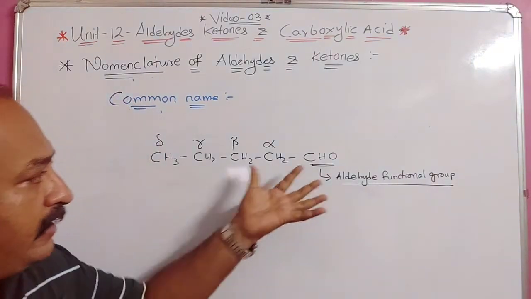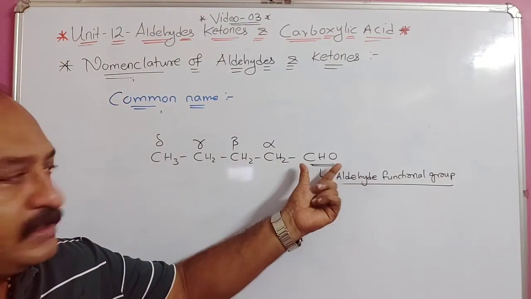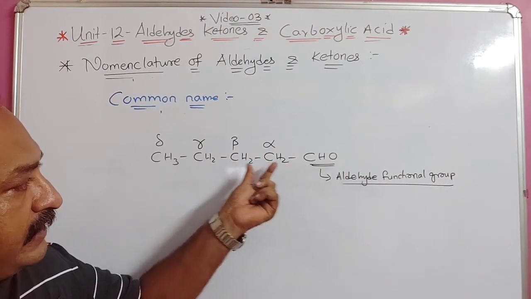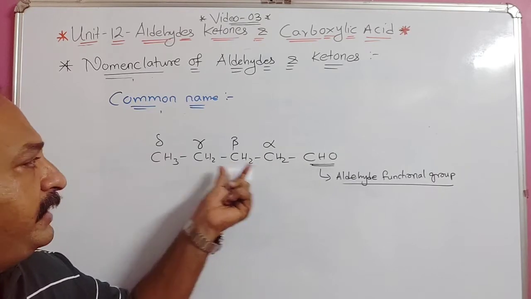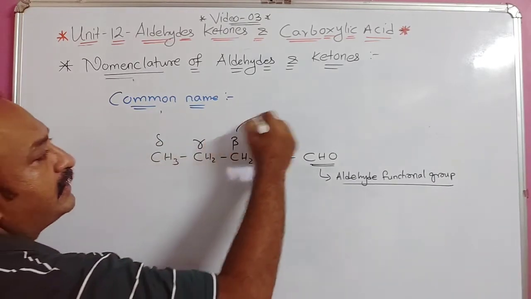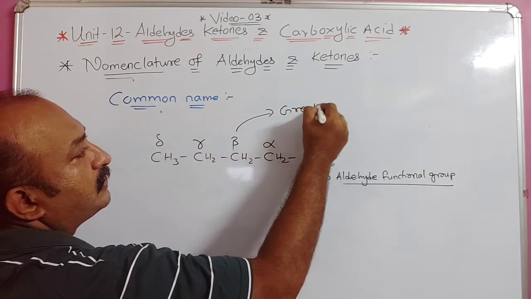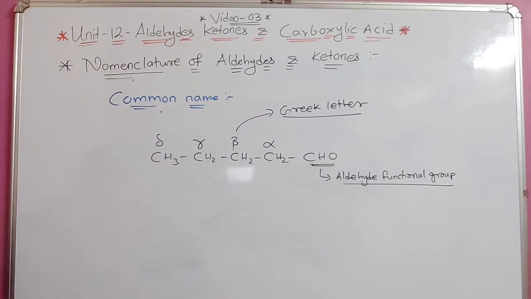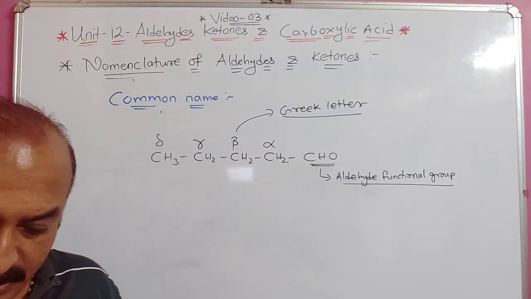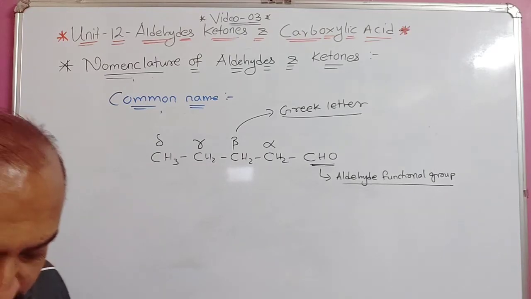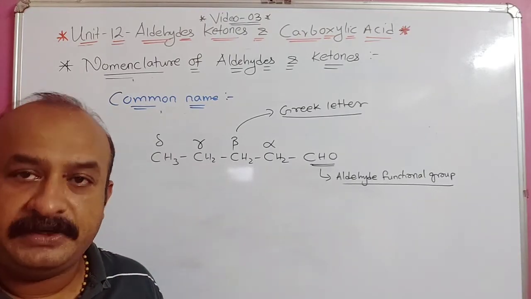Second method is what? Next to the functional group, that is the carbonyl carbon or the aldehyde carbon, the next carbon is written alpha, next to that is written beta, then gamma and delta. So these are all Greek letters. Understood or not? That is given in your textbook. You can see the Latin or Greek terms we use here. That is given in the textbook on page 358.